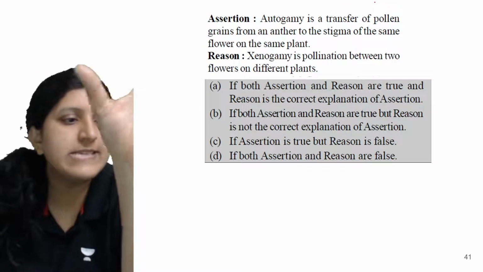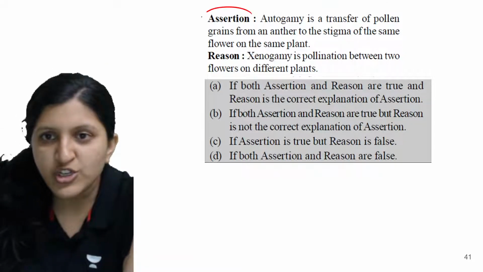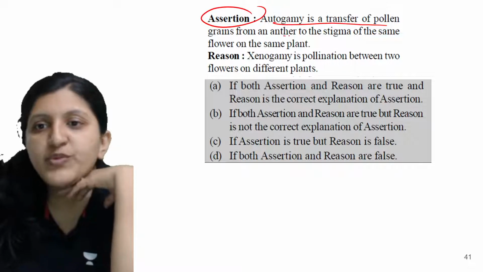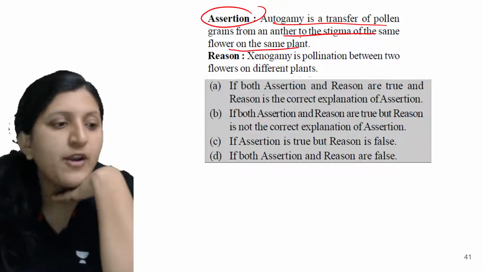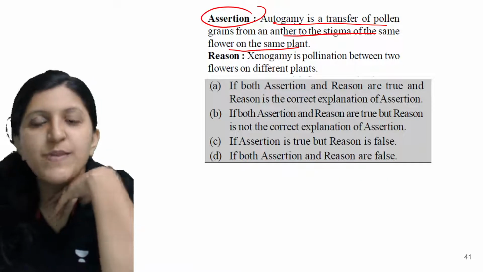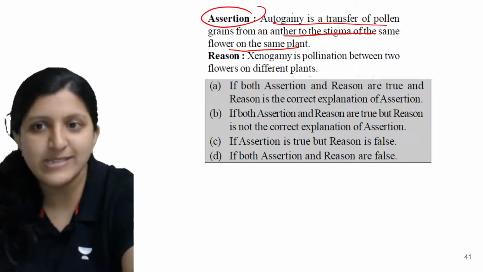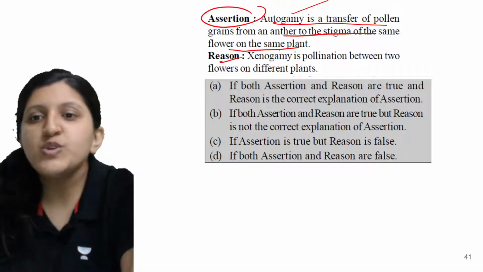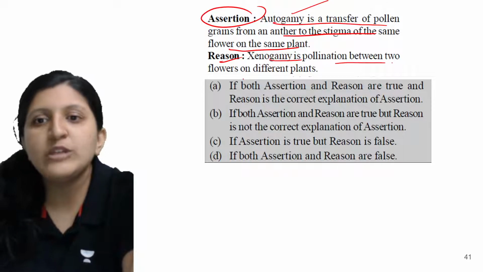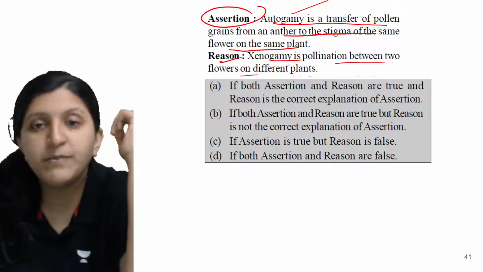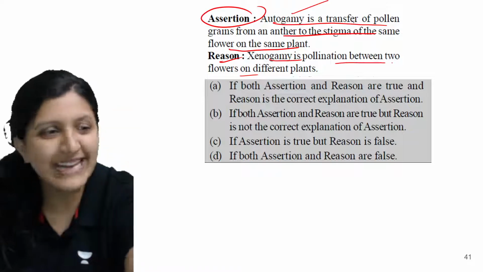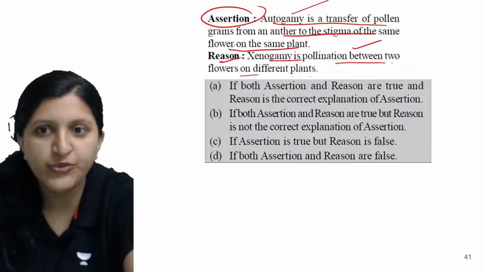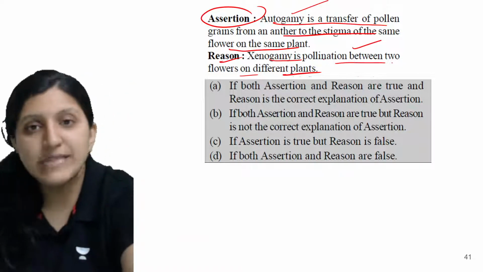So autogamy. Let's say they have given a particular sentence. That is the assertion, which is: autogamy is a transfer of pollen grain from the anther to the stigma of the same flower on the same plant. So that is same flower, same plant, so it is autogamy. That means it is right. Now the reason they have mentioned: xenogamy is pollination between two flowers of different plants. That is also right, because when we mention xenogamy or allogamy, pollination occurs between two flowers on different plants. So this is also right.